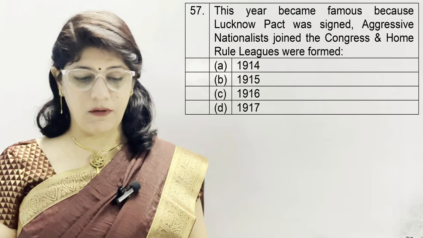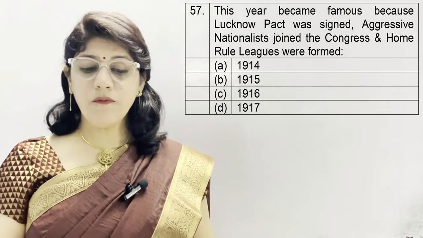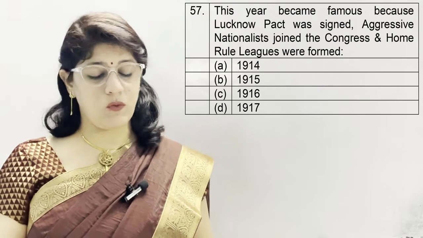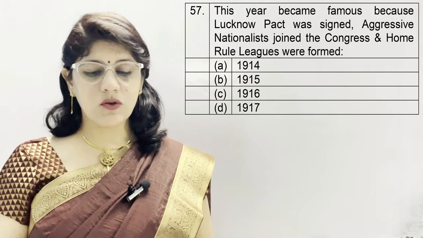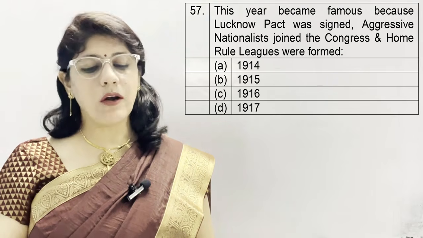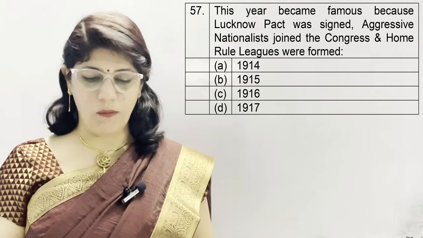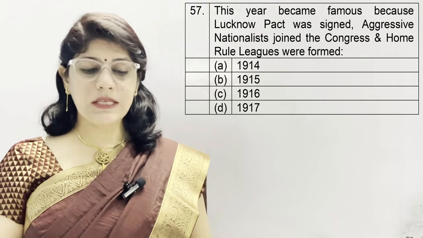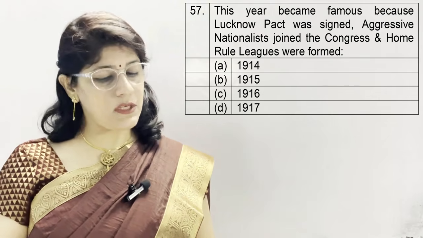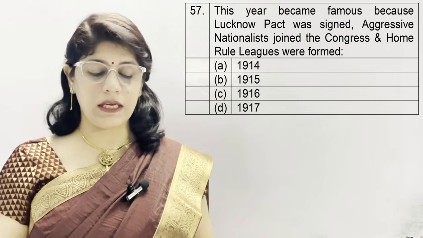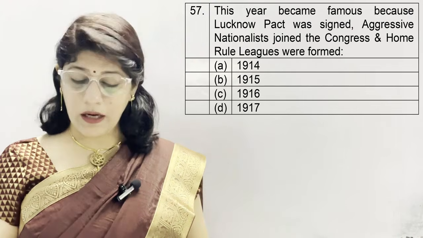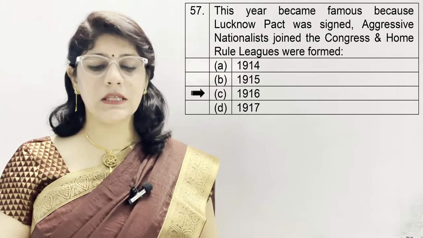Question number 57. This year became famous because Lucknow Pact was signed, aggressive nationalists joined the Congress and Home Rule League was formed. A option is 1914, B 1915, C 1916 and D 1919. And the correct answer is C 1916.